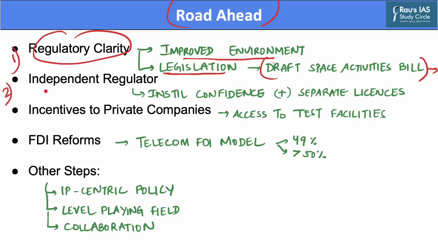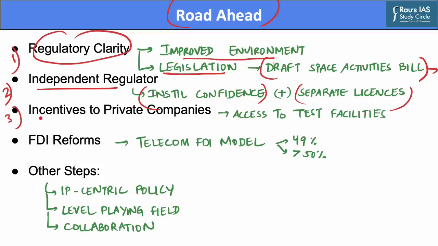The second is to create an independent regulator. Creating an independent regulator to govern ISRO and its affiliates as well as private sector firms can help instill confidence among private sector players. Separate licenses can be awarded for different classes of launch vehicles, orbits, as well as services.